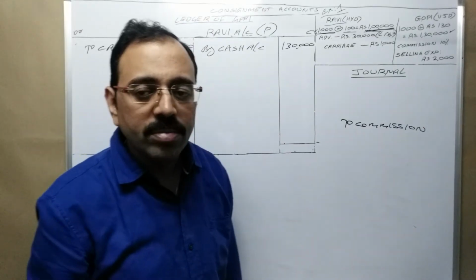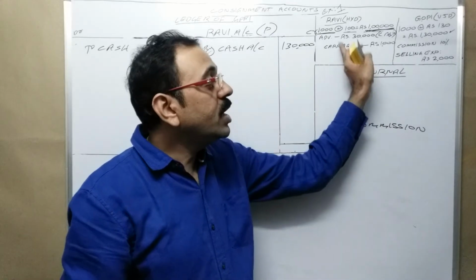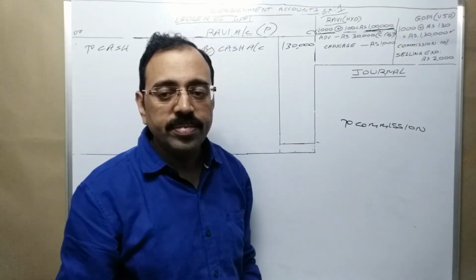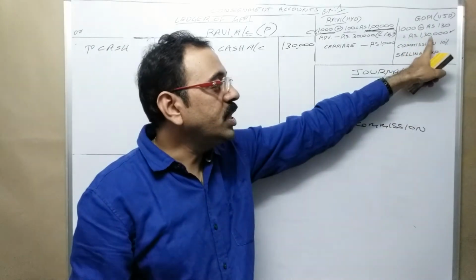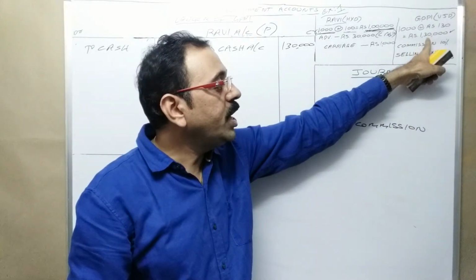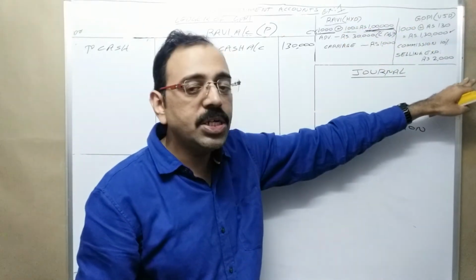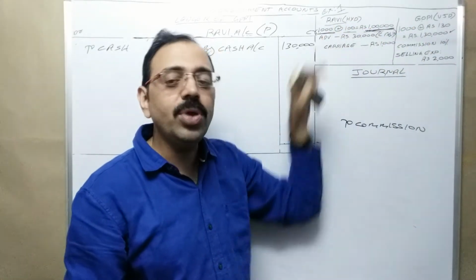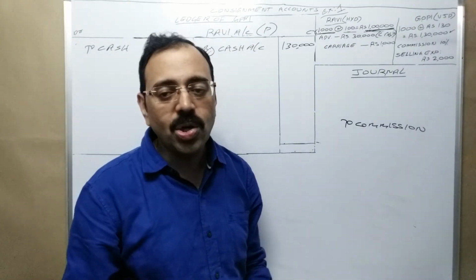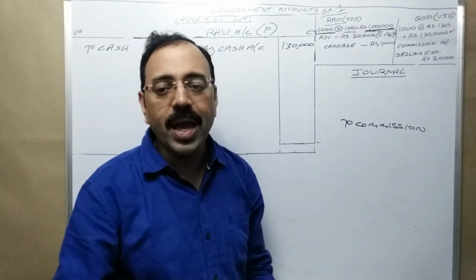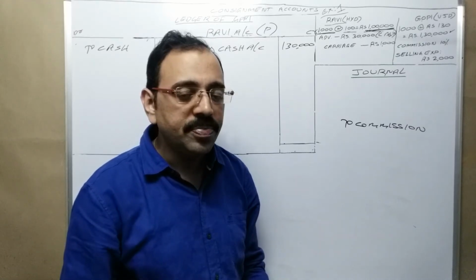Then debit side, don't debit cash account because immediately cash is not coming. How do we recover that commission? From sale proceeds, when we are remitting money to Ravi, we deduct our commission and remaining money we pay to him. Therefore, today cash is not coming. Don't debit cash. Then which account is to be debited?